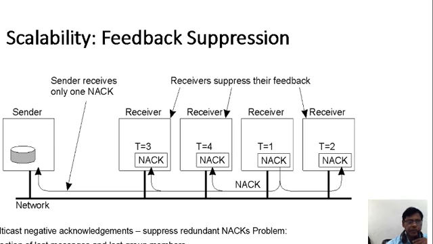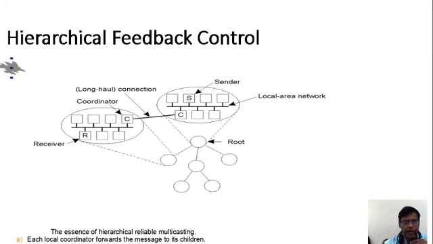Here also it is explaining about scalability, and how the feedback is going to be received. See, from the sender through the network, the sender receives only the NAK. Through the NAK, it is received at the receiver's end: 1, 2, 3, 4. Receivers suppress their feedback. Receivers are suppressing their feedback. It is transmitting through the network from the sender, and the sender realizes that it receives the acknowledgement.